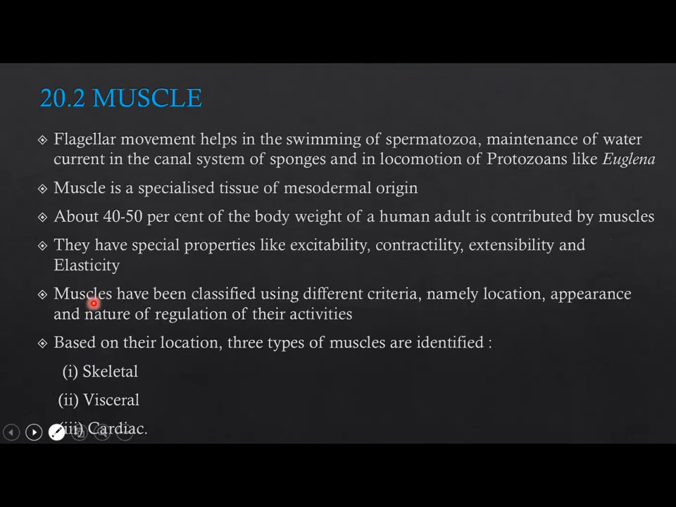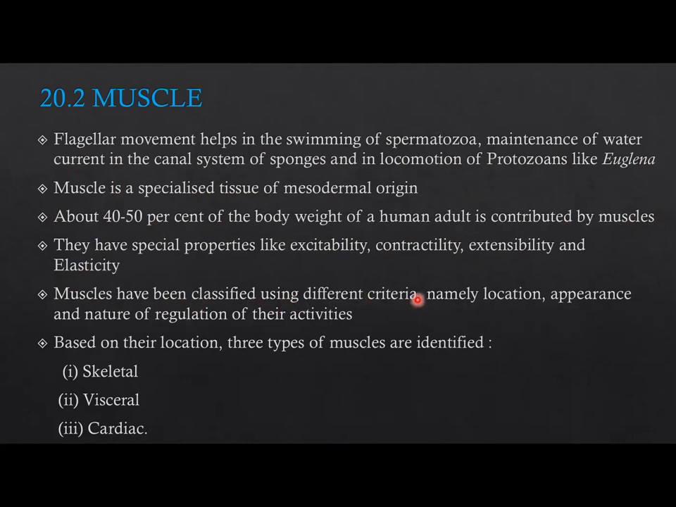Muscles. Flagellar movement helps in the swimming of spermatozoa, maintenance of water current in the canal system of sponges, and in locomotion of protozoans like Euglena. Muscle is a specialized tissue of mesodermal origin. About 40 to 50% of the body weight of a human adult is contributed by muscles. They have special properties like excitability, contractility, extensibility, and elasticity.